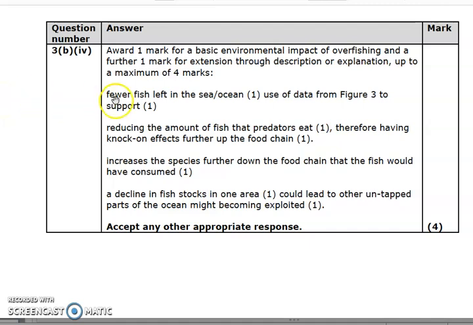Now, because it is a suggest question, there are a whole wide range of correct answers open to you. So it may be with overfishing there's going to be fewer fish left in the ocean, and you might get 1 mark for giving data from the figure to support that. You might be talking about the food chain and the nutrient cycle within the ocean as well. So there's lots of different things. Another one could be that if the fish stocks decline in one area, then fishermen might move to other areas, causing that part of the ocean and the environment to be affected there as well. So have a look at your answers, see how you got on. Any weaknesses, then you need to revise.